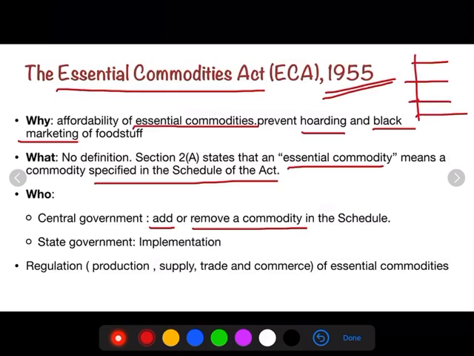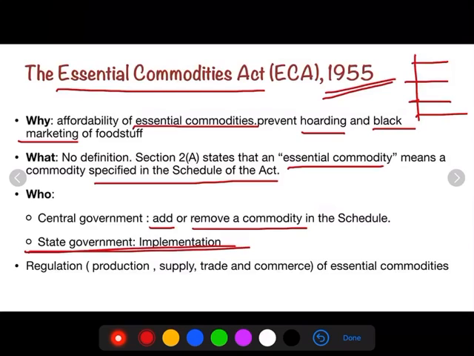There are lists of items which can be mentioned in the schedules. Whenever something is added, then that is called an essential commodity. State governments have the power to implement this act. So whenever some item has been added in the schedule, the implementation part will go to the state government.